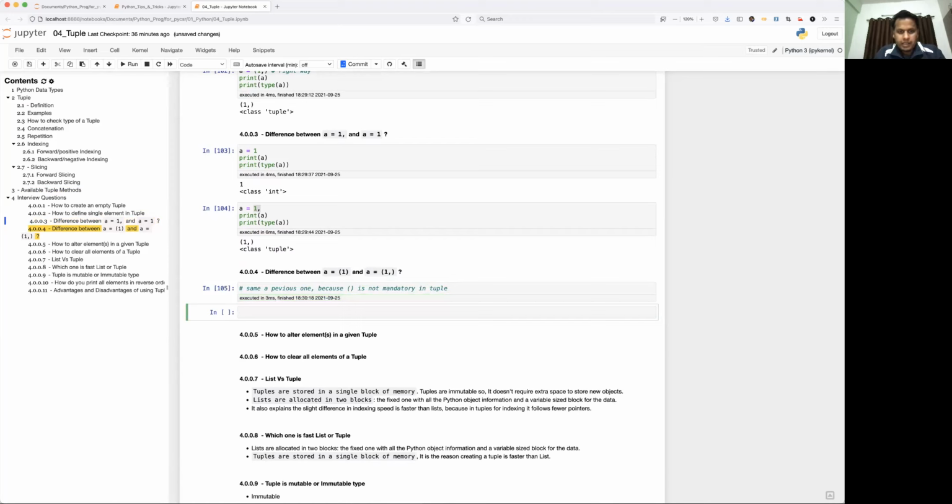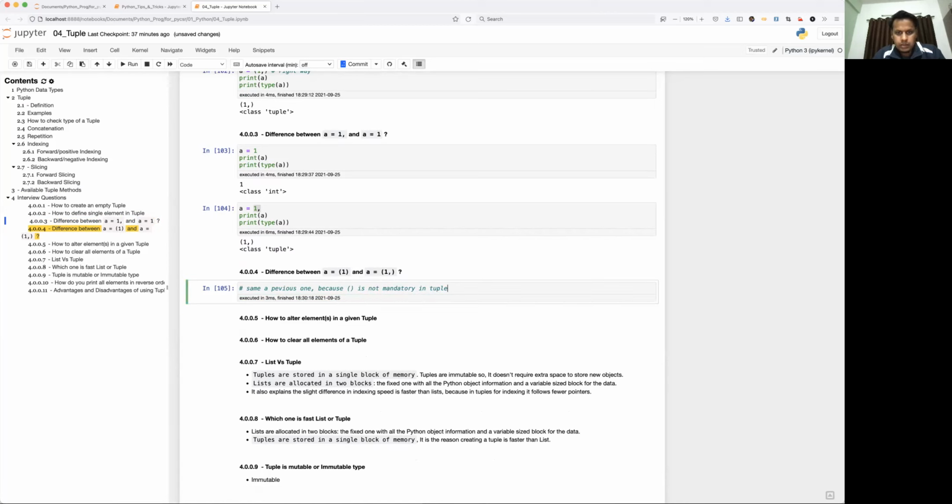Okay, so you can define it like this also. So a equal to a single element tuple, I should mention.